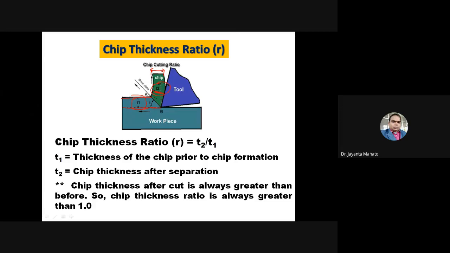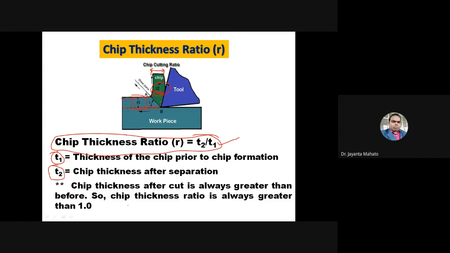So T1 is the thickness of the chip before cutting, the uncut chip thickness, and T2 is the thickness of the chip after cutting. The ratio between T2 and T1 is called the chip thickness ratio, or sometimes the chip reduction ratio. Okay, T2 divided by T1.